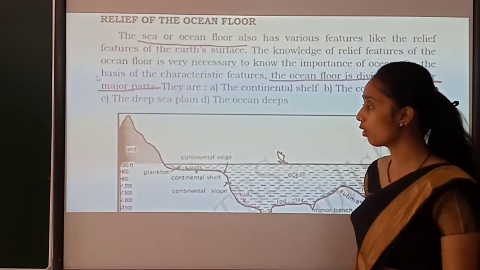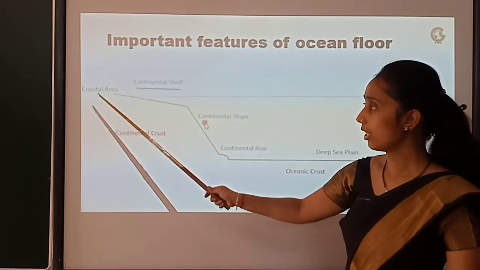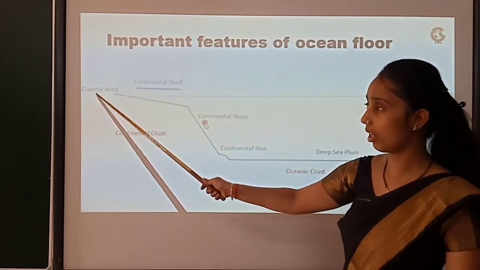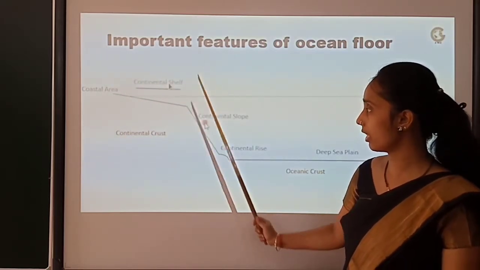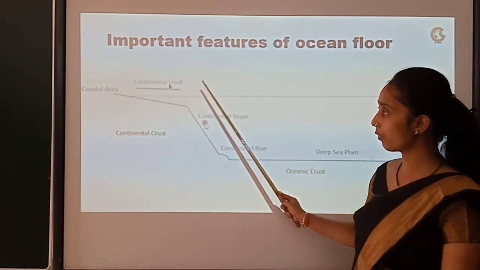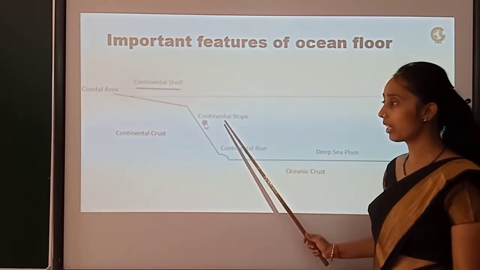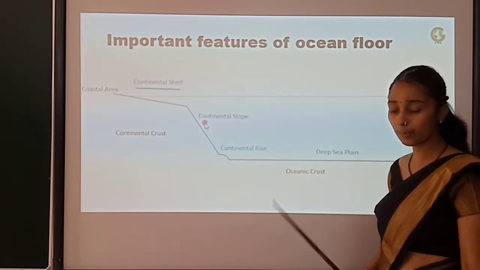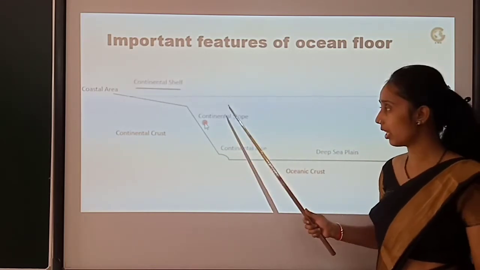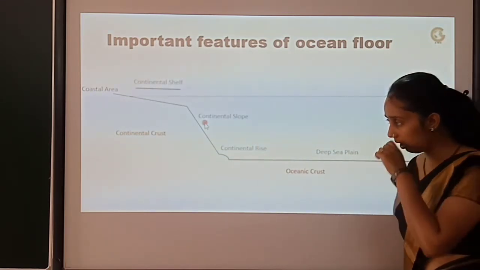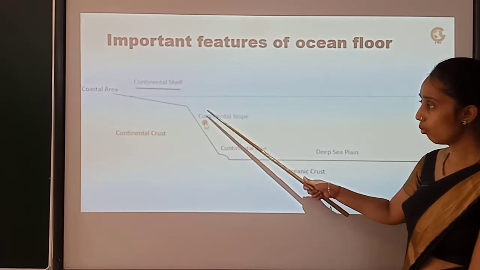Like I told you, the ocean is also divided into 4 parts. Here is the coastal area, that is the land where we are living, whereas the first part of the ocean features is the continental shelf. Then the second, where the water flows down, becomes the continental slope. Here we can see the existence of marine life and aquaculture, and navigation can take place with the help of the continental slope.